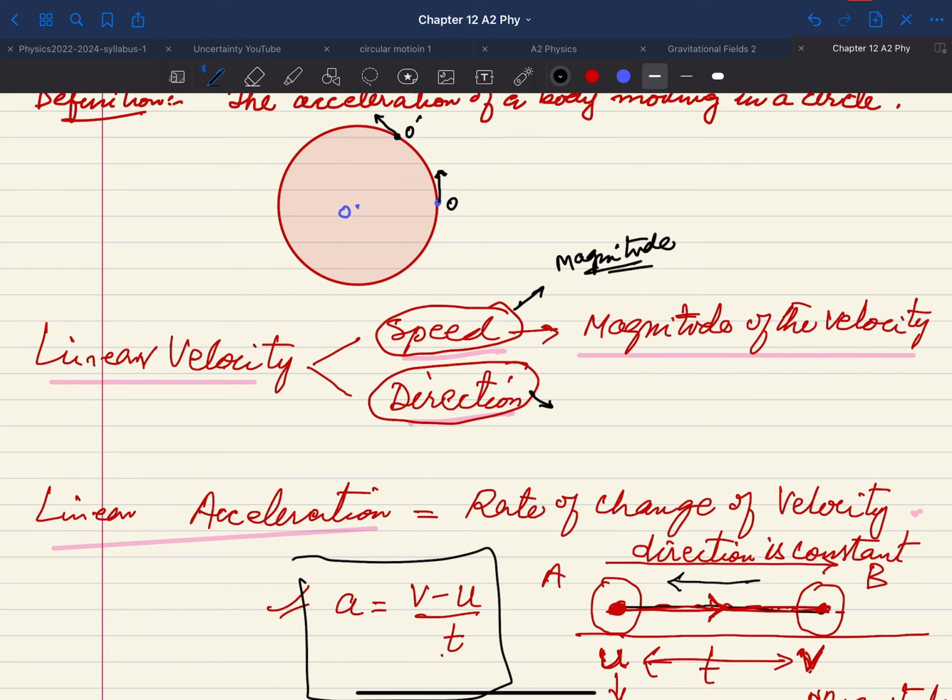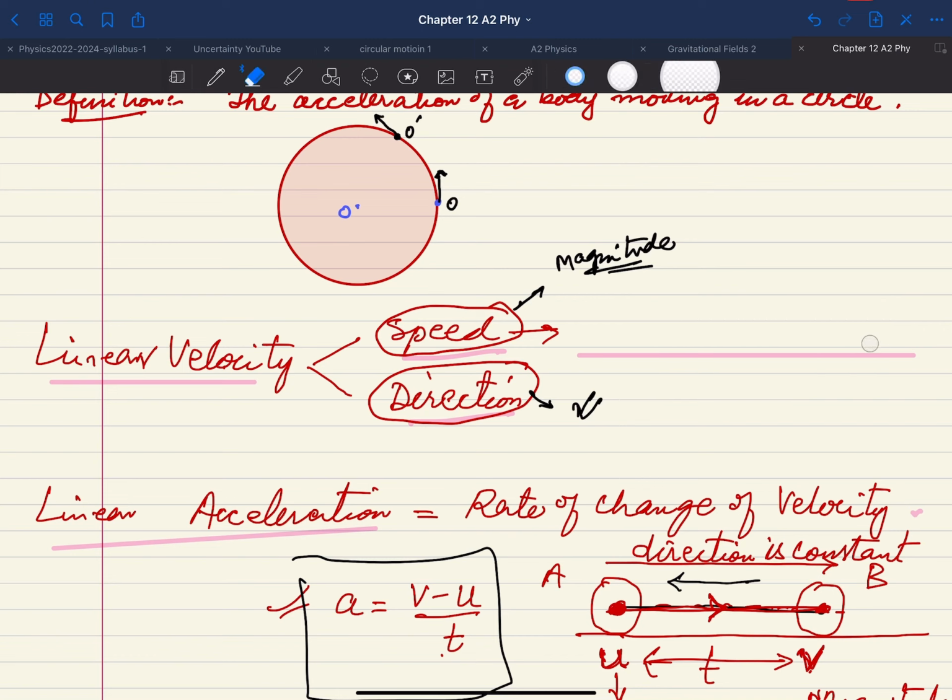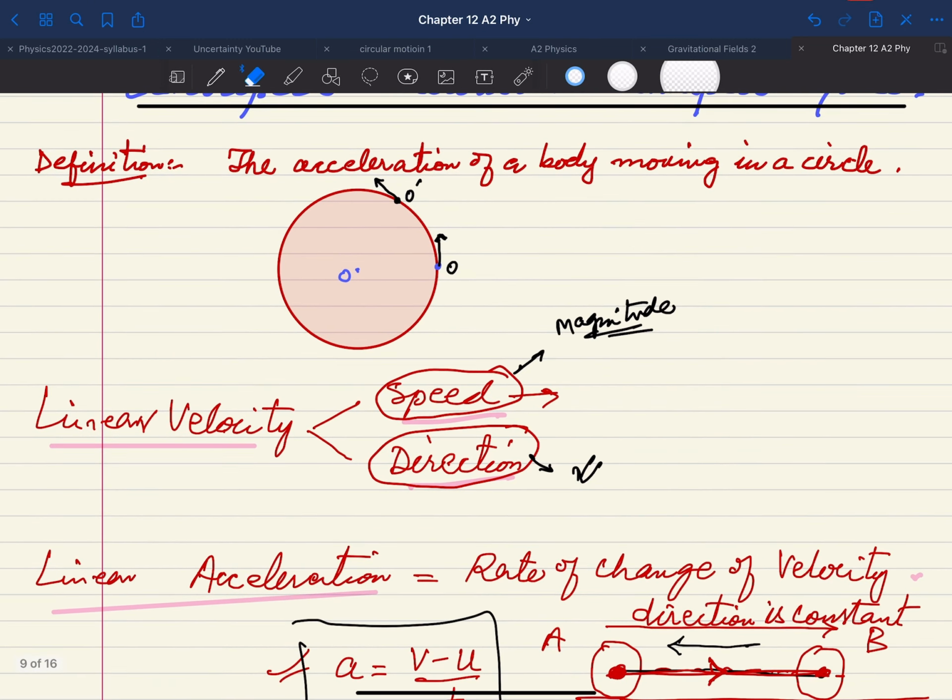You know that a vector quantity has both of these two things. So here we have the direction, and this is the magnitude, which is termed as the speed. If we are talking about the magnitude of the velocity, we can say that this is the speed.